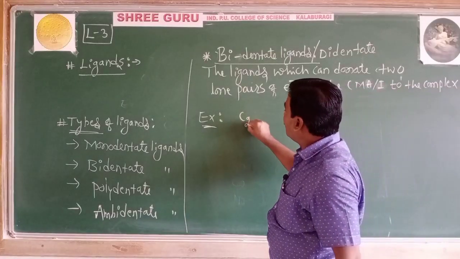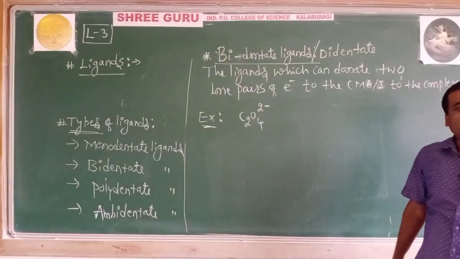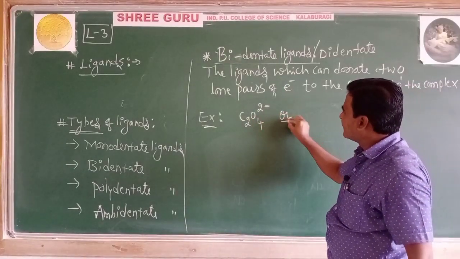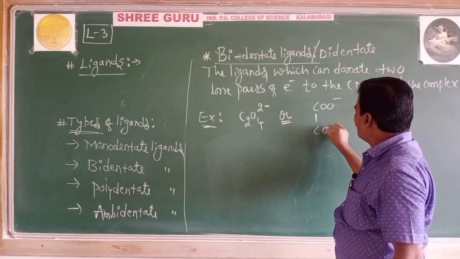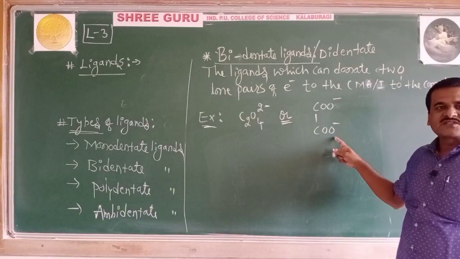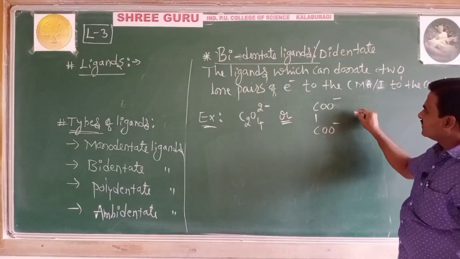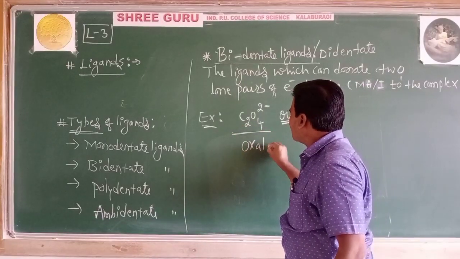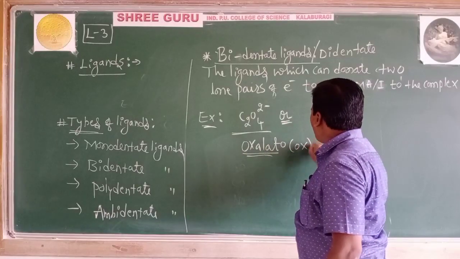Oxalato, C2O4 2 minus, can also be written as COO minus, COO minus. So it has two donor atoms which can bind to the central metal atom through coordinate bonds. This is called oxalato ligand, in short, ox.